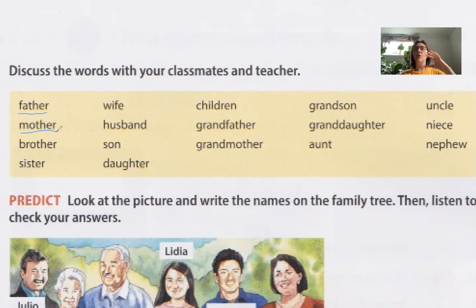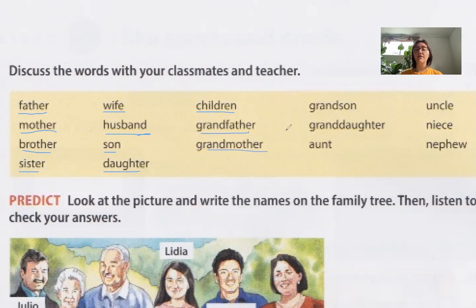Also, if you have a variation of this, like if you call your mom mama, or you call your dad papa, people will understand what you're saying. If you say, my papa, people would be like, oh, her dad. So we have father, mother, brother, sister, wife, husband, son, daughter, children,